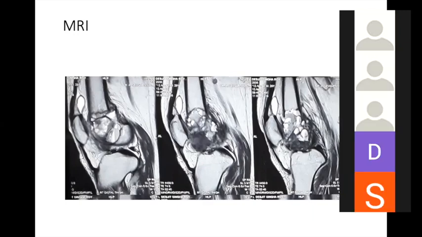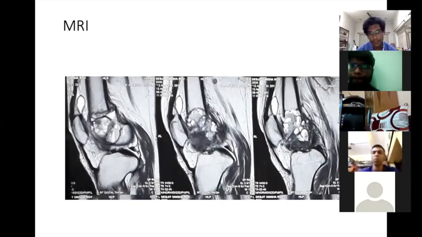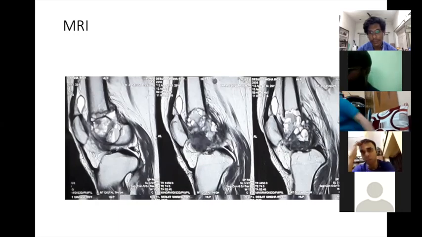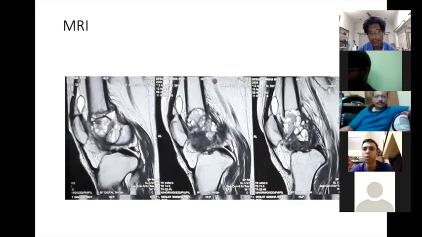And here, as you can see, this is a TR of 4450, so it is a T2 weighted image. It is a T2 weighted MR image showing multiple fluid levels, which is most conspicuous. This is significant, giving the hint of an aneurysmal bone cyst.